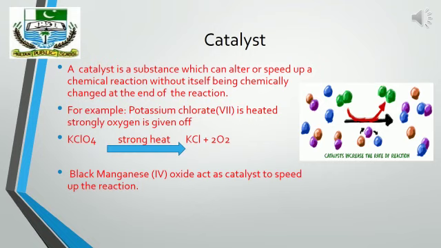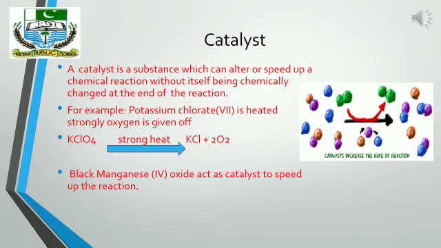Before we know what enzymes are, we should know what a catalyst is. A catalyst is a substance which can alter or speed up a chemical reaction without itself being chemically changed at the end of the chemical reaction. For example, potassium chlorate. When it is heated strongly in a test tube, oxygen is given off, but this reaction occurs slowly and requires a high temperature.